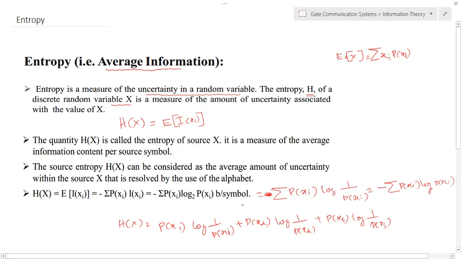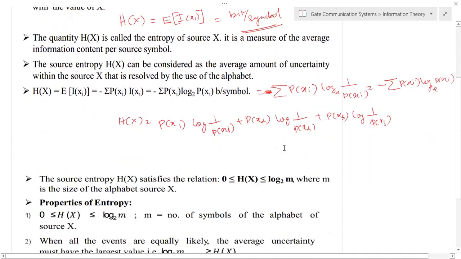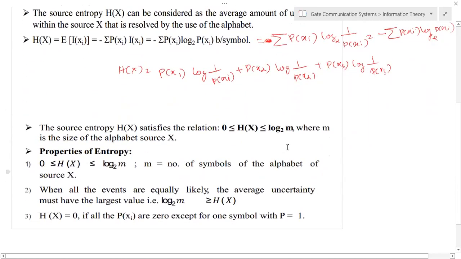Okay, then the unit of this, if the base is 2, you can write bit per sample. Okay, so bit per sample, that will be the unit of entropy. Okay, if you take another base, then the unit will be different. Okay, instead of bit, it will be nat per sample or Hartley per sample, etc. Okay, this is about entropy, and we can also study some properties of entropy.